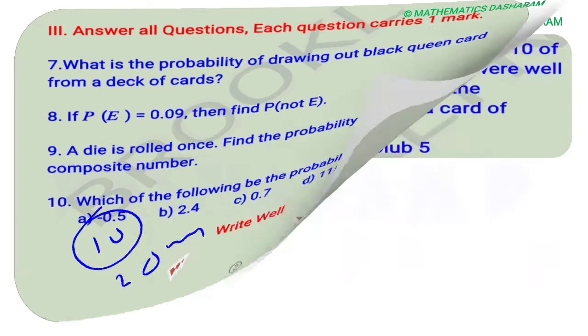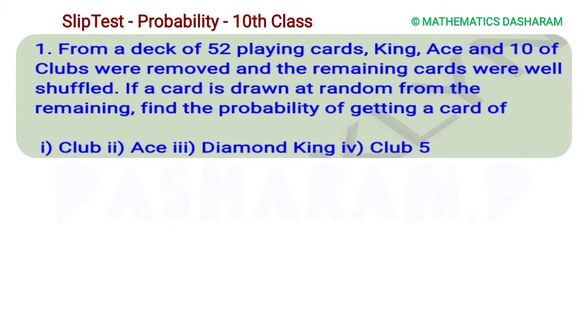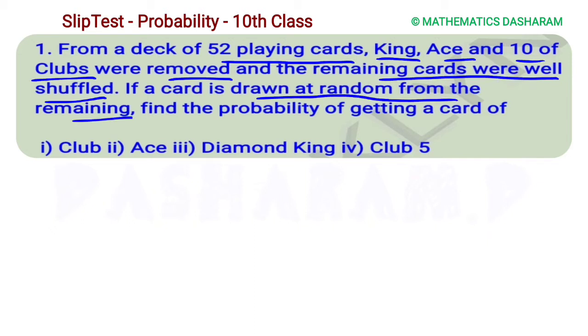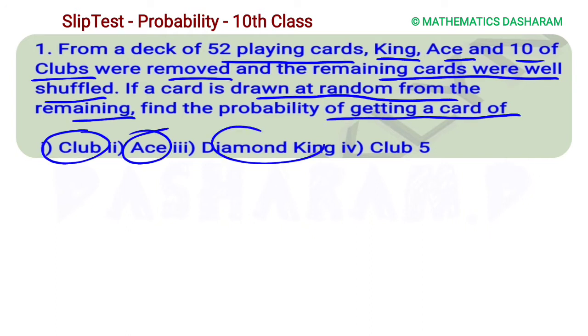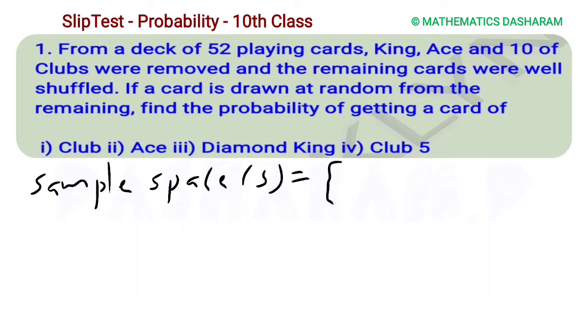Let's start the answers. First question: from a deck of 52 playing cards, King, Ace, 10 of clubs were removed and the remaining cards were well shuffled. If a card is drawn at random from the remaining, find the probability of getting a card of club, Ace, Diamond King, club 5. Here sample space is 49 cards. Why? Because already 3 cards removed, which are King, Ace, 10 of clubs. So that is why 49 cards.